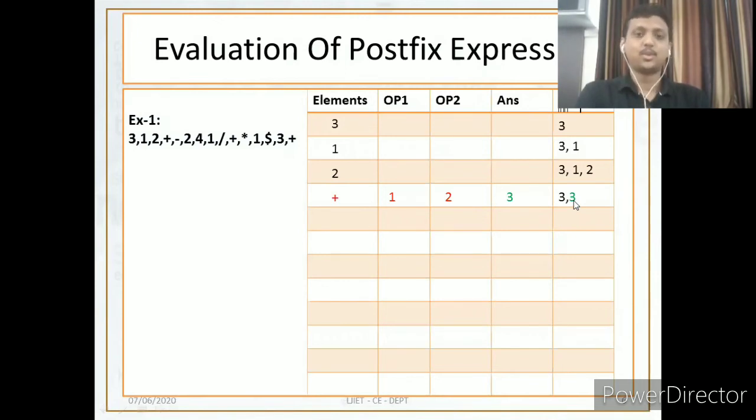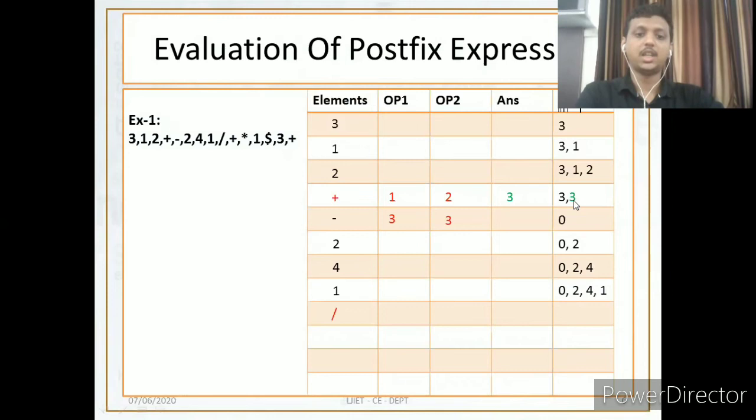Next is minus. So we get 3 and 3. Popping out two elements from the stack, 3 minus 3 becomes 0. Next is 2. Again we get an operand, push inside the stack: 0 comma 2. We have 4, push inside the stack: 0 comma 2 comma 4. Now we get 1, push inside the stack: 0 2 4 1.